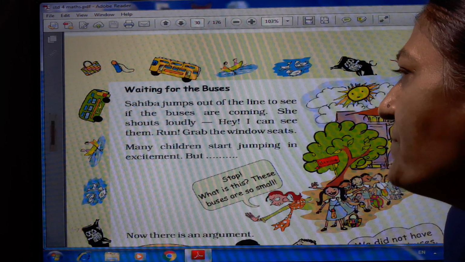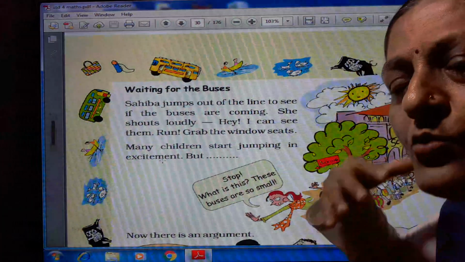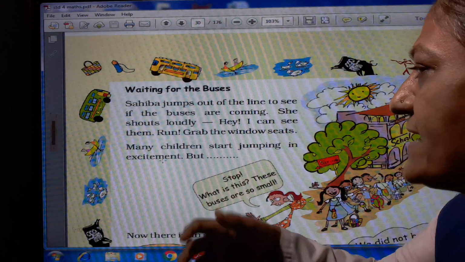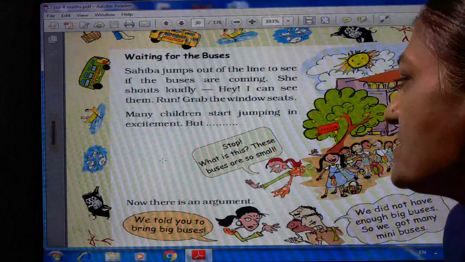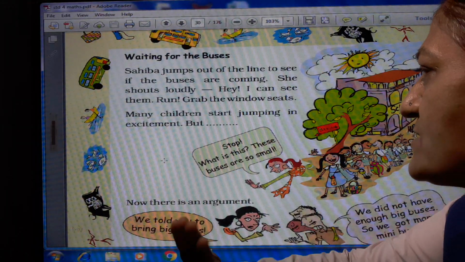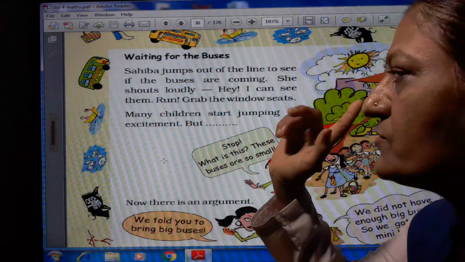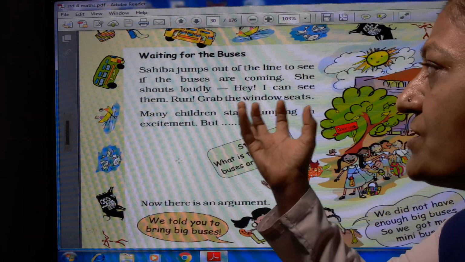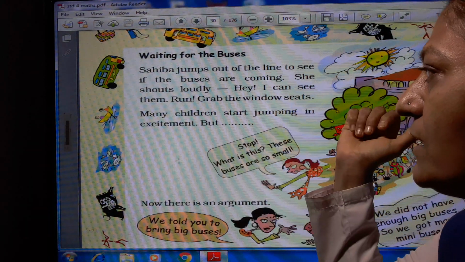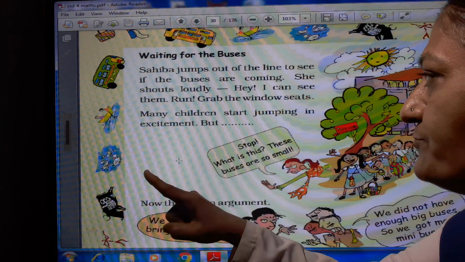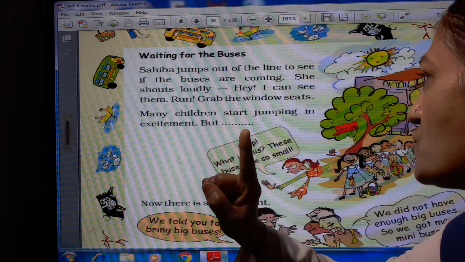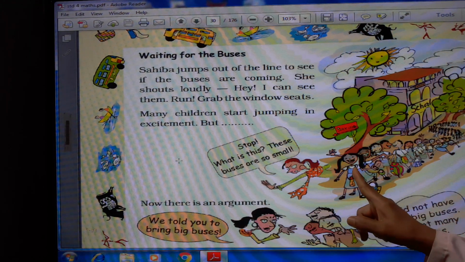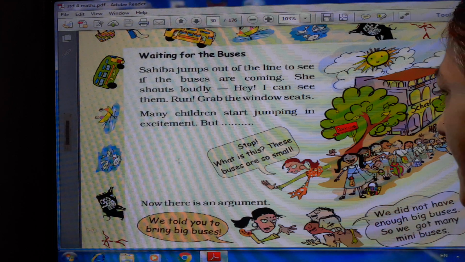Many children start jumping in excitement. So many children are jumping because they are very excited. But the teacher said, "Stop! What is this? These buses are so small." When the children started jumping, the teacher gave instruction not to go inside the bus. So here see, the children make a line and come here.